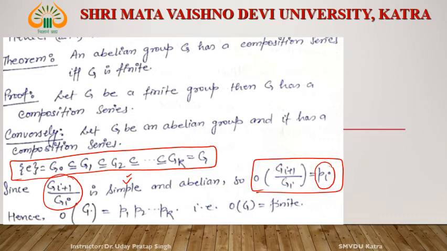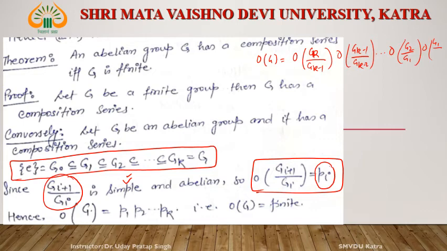Then what is the order of G? The order of G is equal to order of Gk by Gk minus 1, order of Gk minus 1 by Gk minus 2, and so on, order of G2 by G1, order of G1 by G0. What is this?